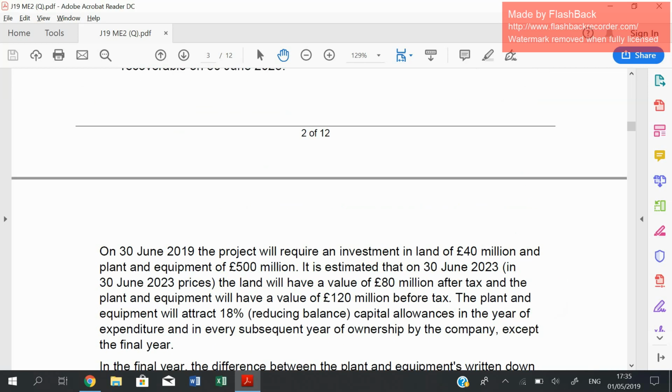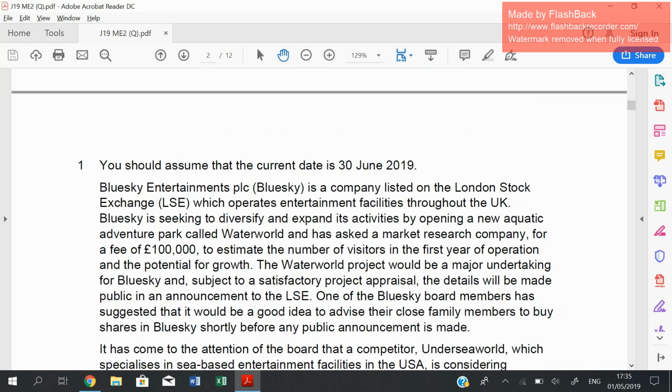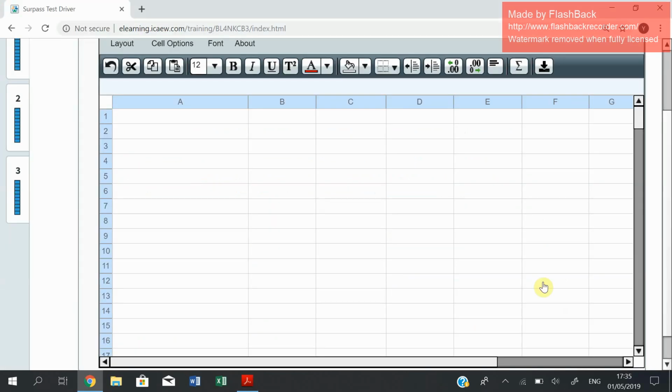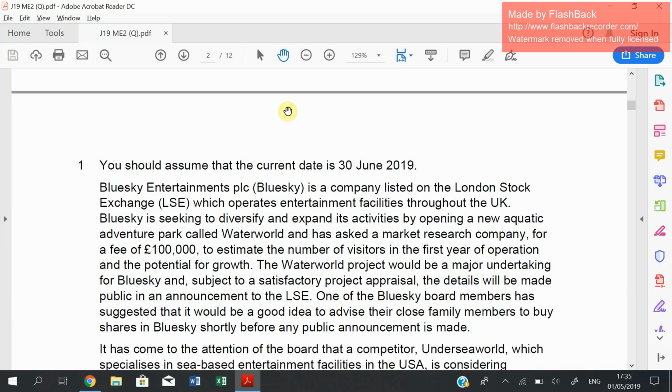If we get back to the question itself, you would see that you should assume that the current date is 30th of June 2019, which means that this is year 0. So on our software, we can already have our year 0 here. We can include it as Y note. Here it is. So this is 2019.